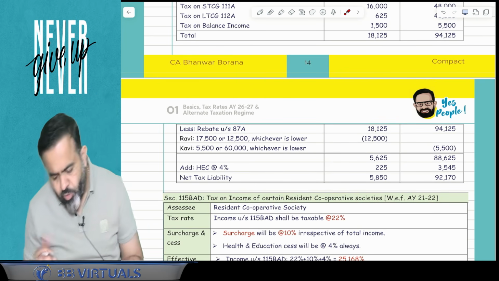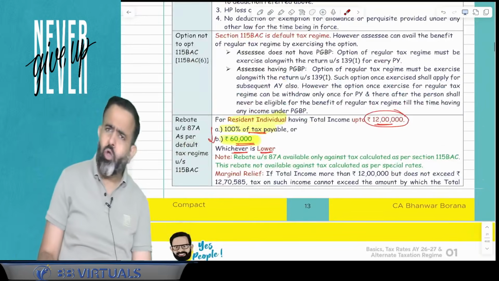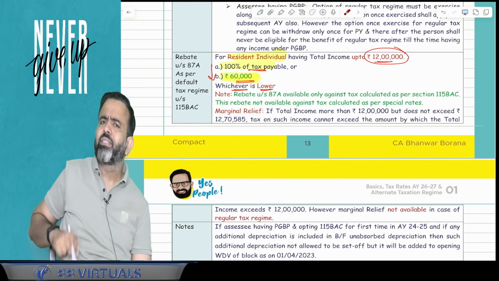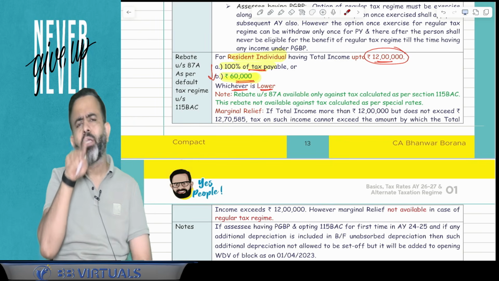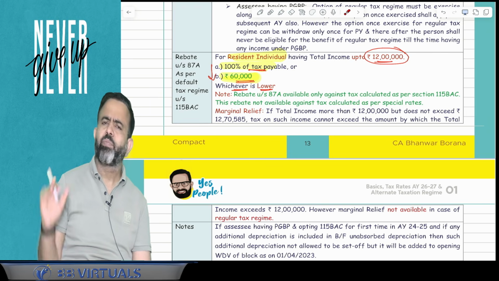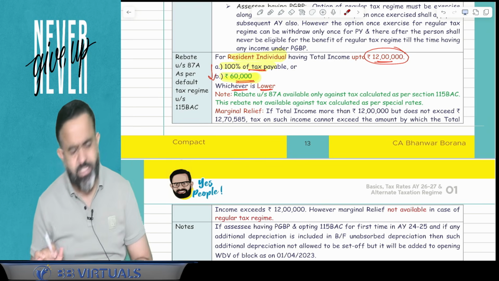Yes. Okay guys, one more point. Normally, in the old taxation regime, you know that this rebate under section 87A is not available against LTCG 112A, but other than 112A, against any type of special income this rebate under section 87A is available.